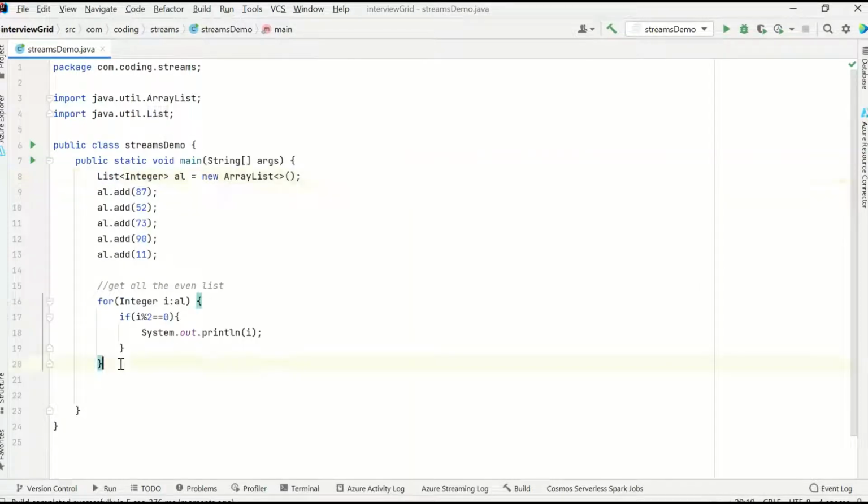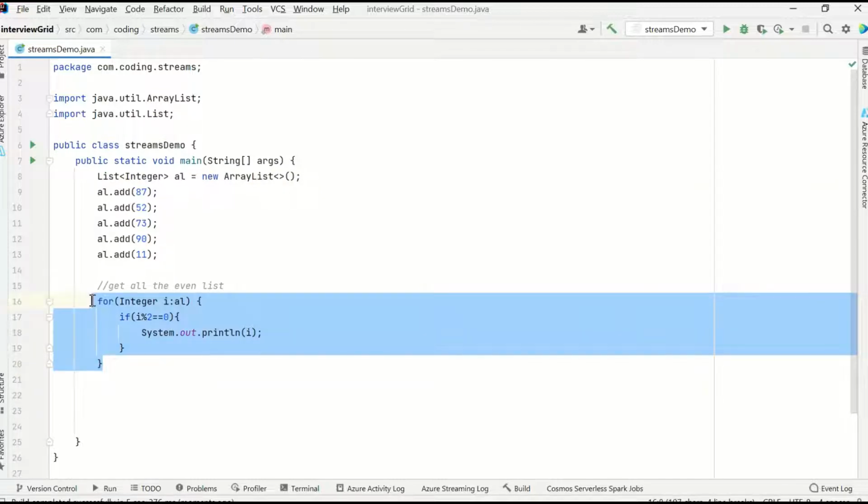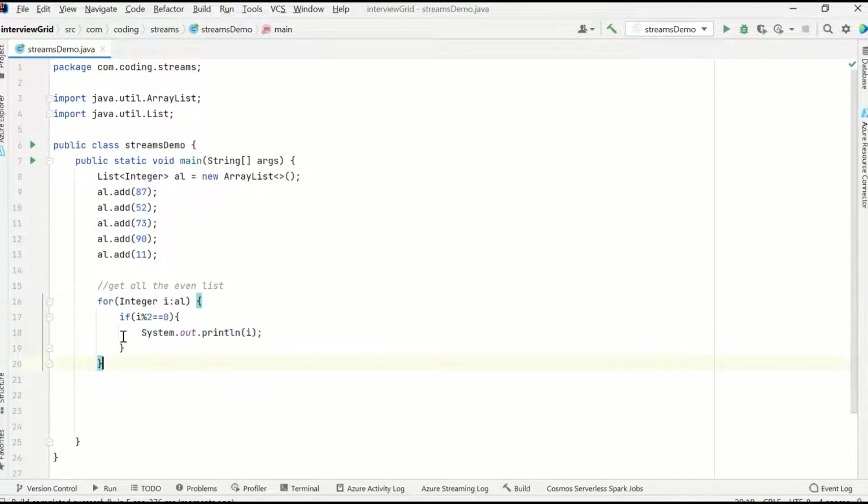So after the introduction of streams, what you can do is all these lines of code, or any other operation you want to do on the list, you can do that with a single line. And how can we do it? We'll take the collection. Remember, the stream can be opened on a collection. We'll take the collection here, which is the list of integer. Dot, you have to open a stream. This is the syntax for that.